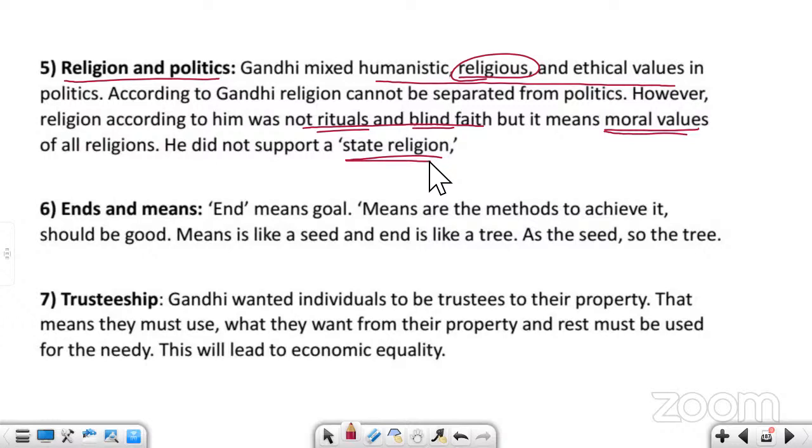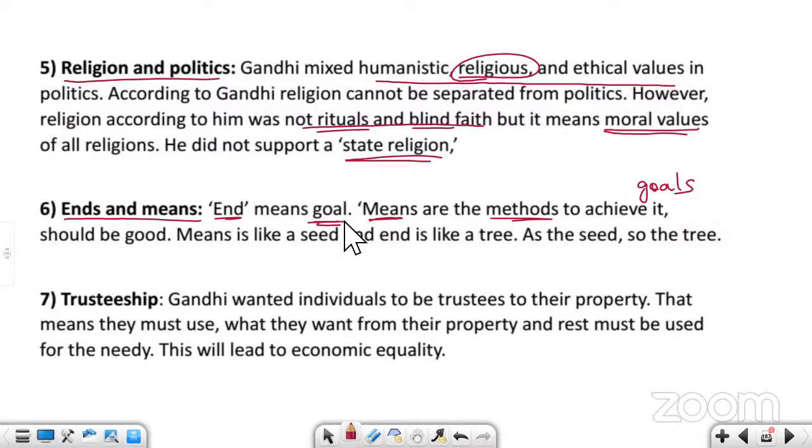Next is ends and means. This is very simple. Ends means your goals, whereas means are the methods to achieve your goals. Ends are your goals. Means are the methods of achieving your goal.